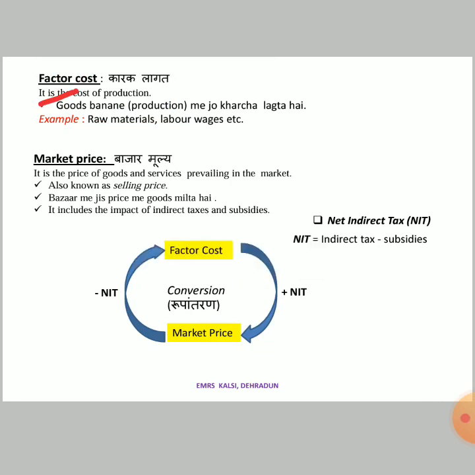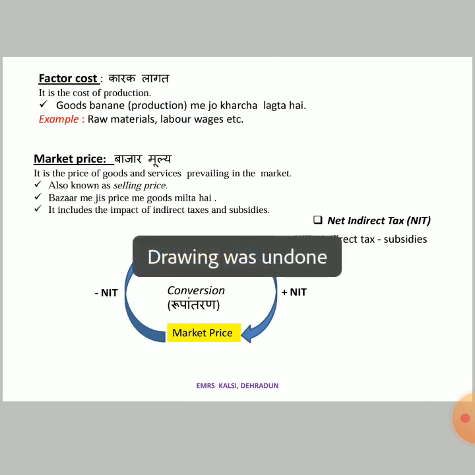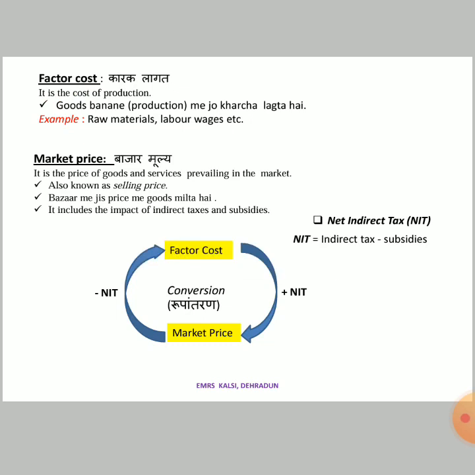Like if I am producing a packet of biscuits and selling that packet at rupees 10, I will be producing it at a cheaper rate. Say I am producing it at 5 rupees and selling it at 10 rupees.